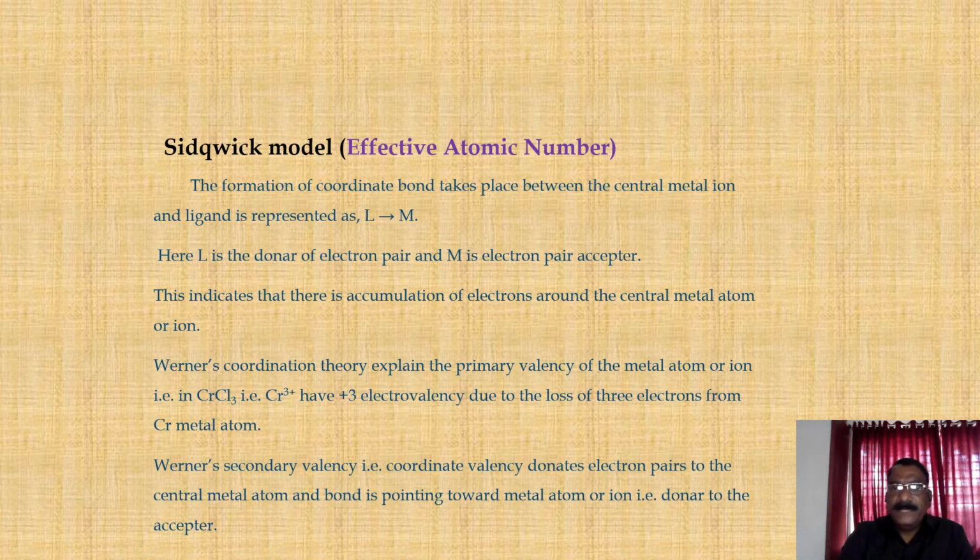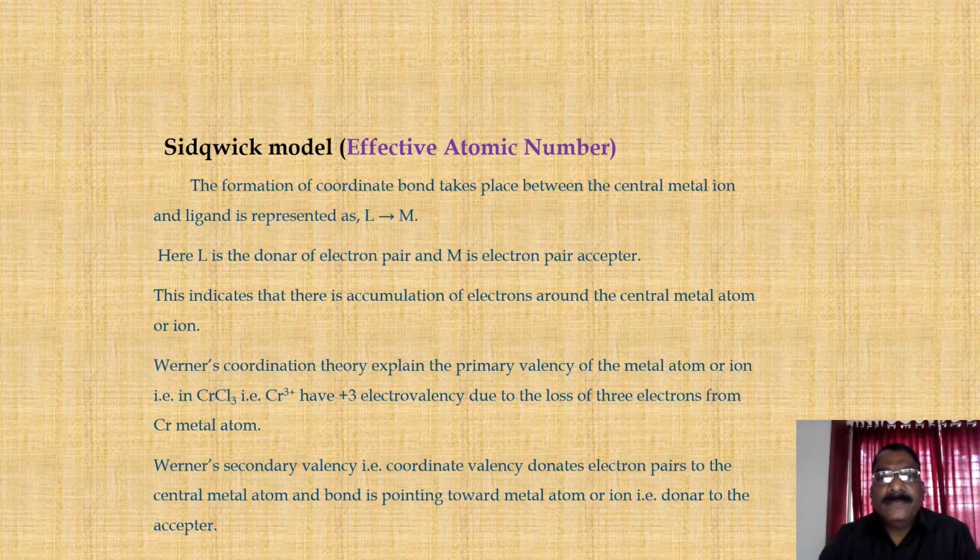Sidgwick's model, that is effective atomic number. The formation of a coordination compound takes place when there is a coordination bond between the central metal ion and the ligand, which is represented as L→M, arrow from L to M. Here L is the donor of the electron pair and M is the metal, the electron pair acceptor. This indicates that there is an accumulation of electrons around the central metal atom or ion.